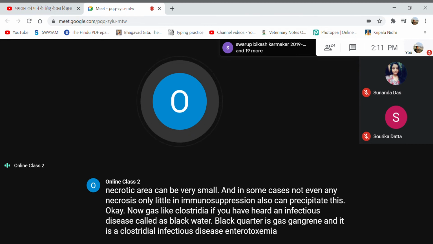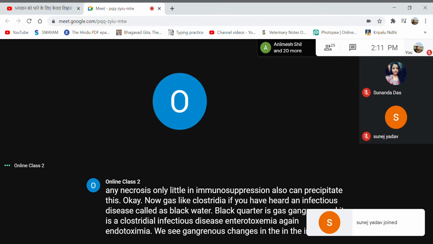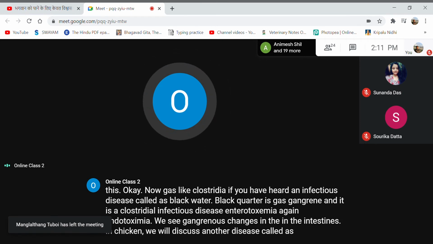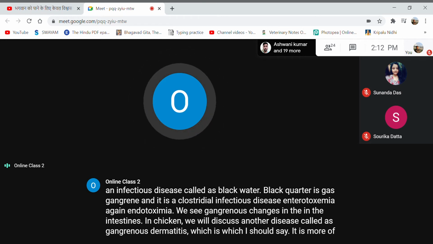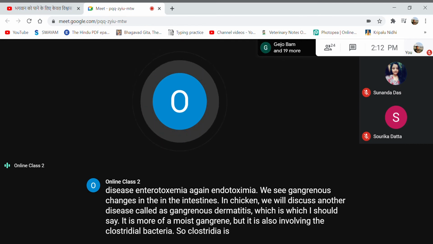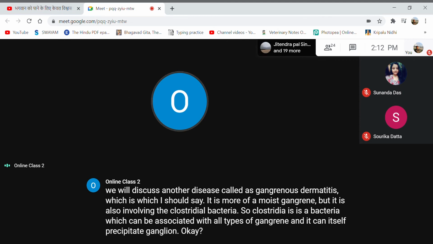Enterotoxemia, again, we see gangrenous changes in the intestines. In chicken, we will discuss another disease called gangrenous dermatitis, which I should say is more of a moist gangrene, but it also involves the Clostridial bacteria. So Clostridia is a bacteria which can be associated with all types of gangrene, and it can itself precipitate gangrene. Let us see further.